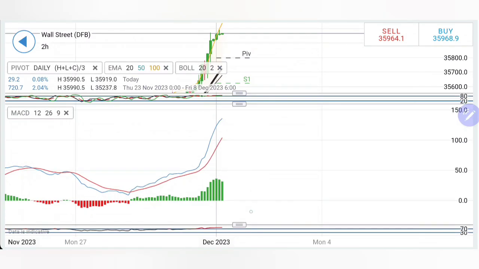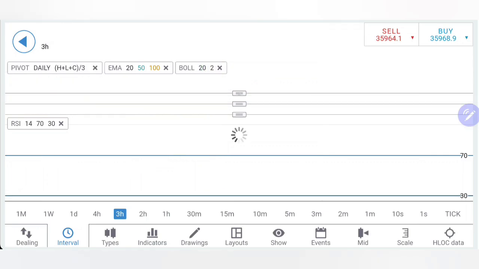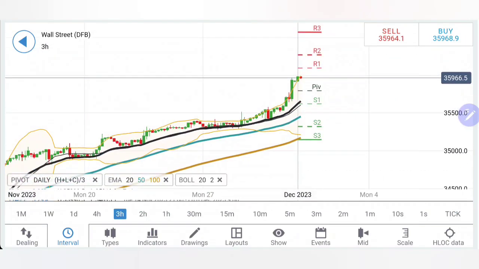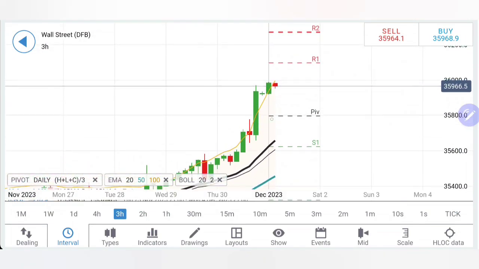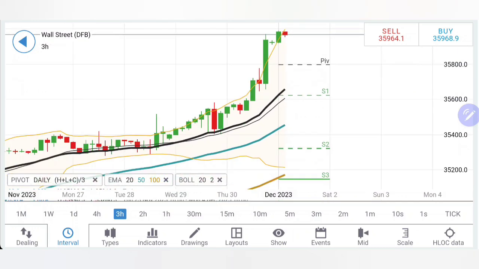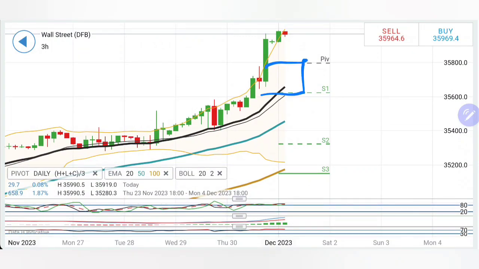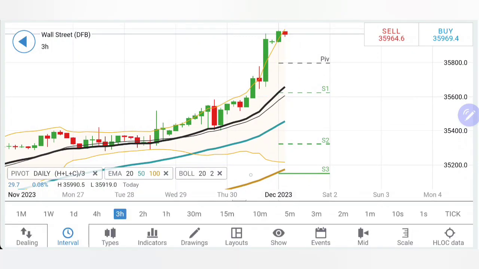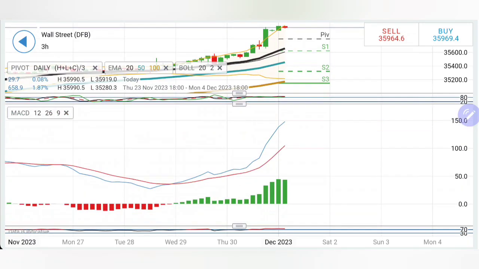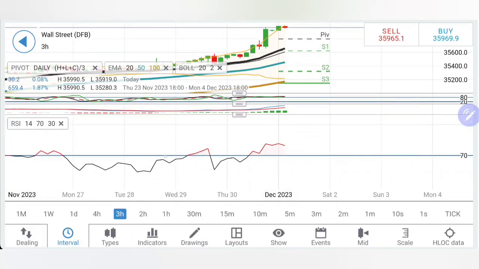Stochastic overbought, MACD extremely divergent and bullish, RSI overbought as well. And on the 3-hour chart, similar observation, we have to just wait for it to break below this. Then you can say further bearishness can be observed. See, support levels at 35,800 and 600 are far below. The stochastic overbought, MACD divergent and bullish, RSI overbought as well.